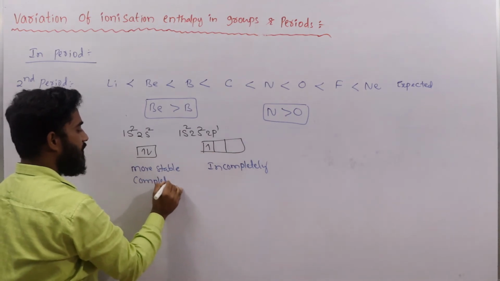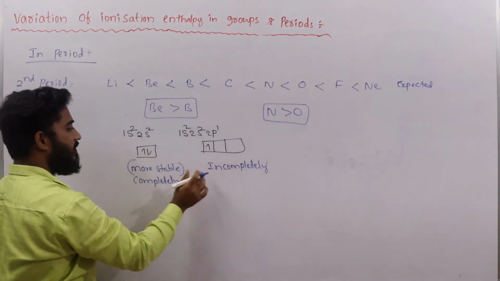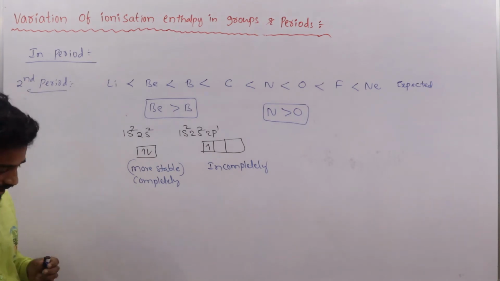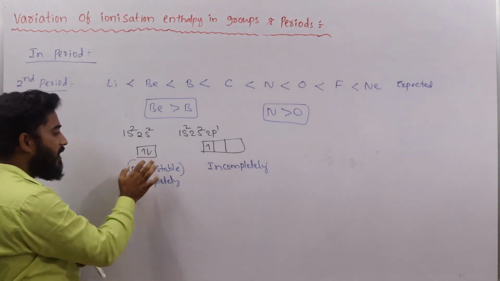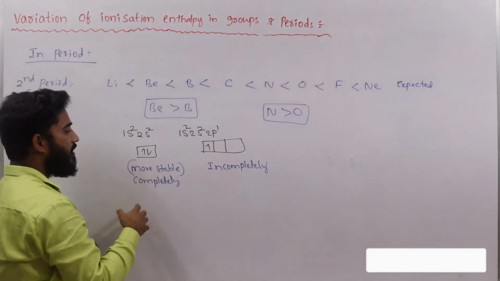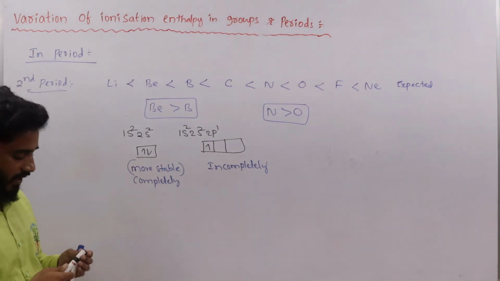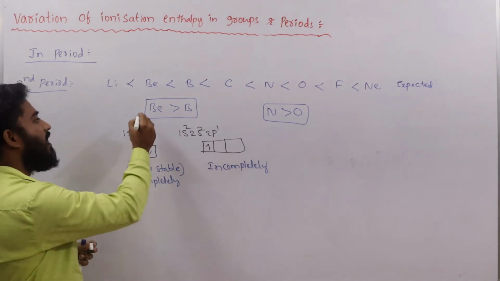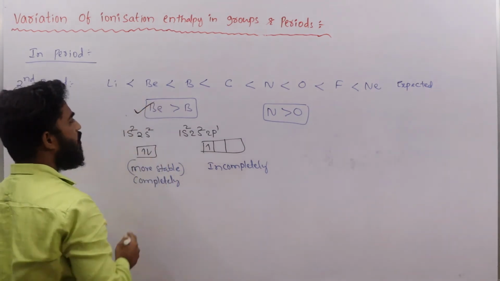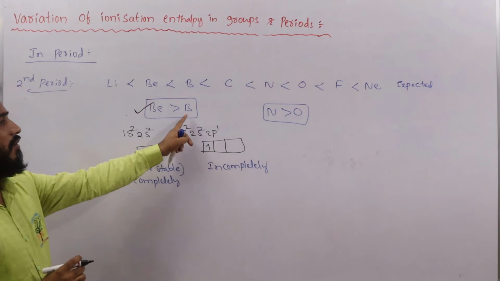A completely filled configuration is more stable than an incompletely filled configuration. So to remove an electron from a completely filled configuration, more energy, more ionization enthalpy, is required. That's why beryllium has more ionization enthalpy than boron.